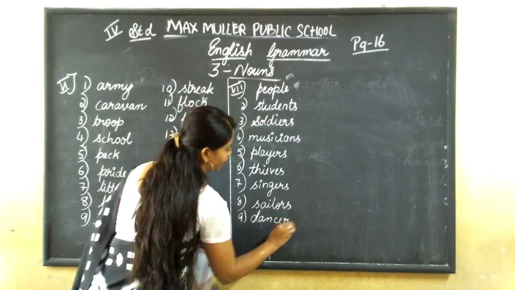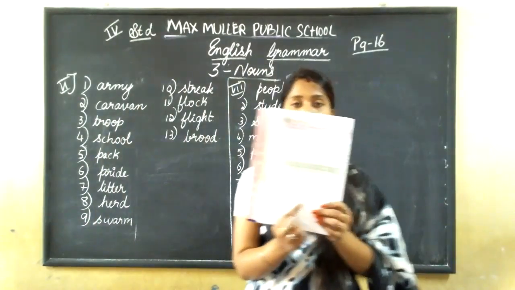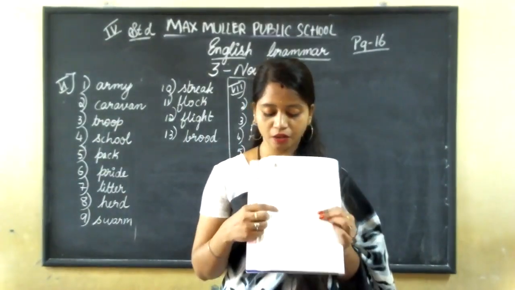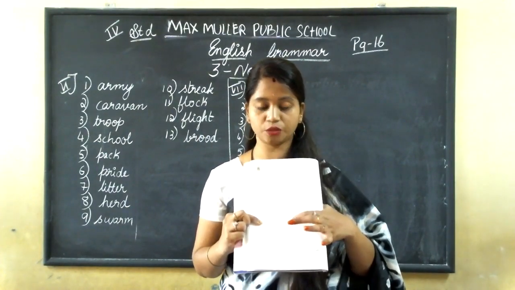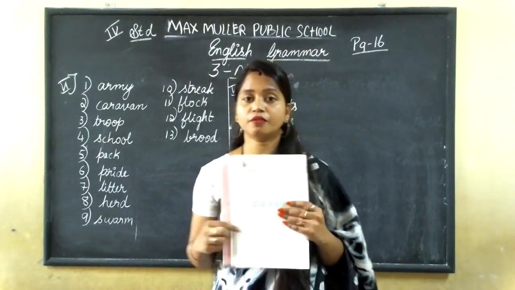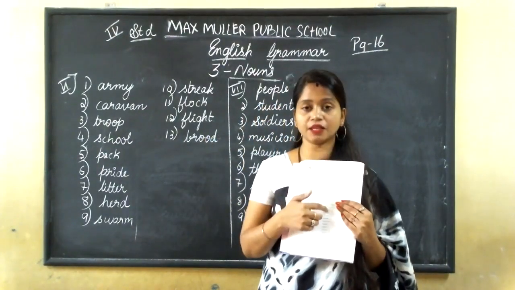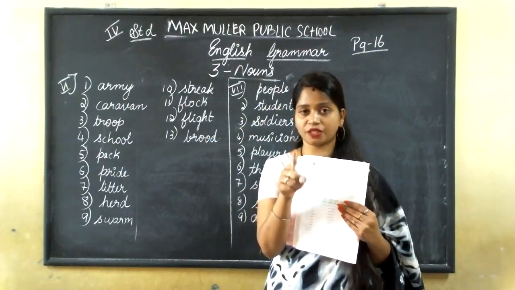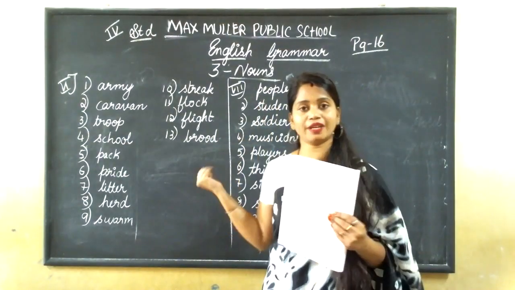Here I am writing the answers. You all no need to write the answers. The answers are given here, right? This is the question part. This is the answer part. Next to the answers you mention 1, 2, 3, 4. First one answer it is people. See where is the people in the answer? You mention one there. You all know how to match, right? These are the answers. According to that you have to write 1, 2, 3, 4, 5, 6, 7, 8, 9.